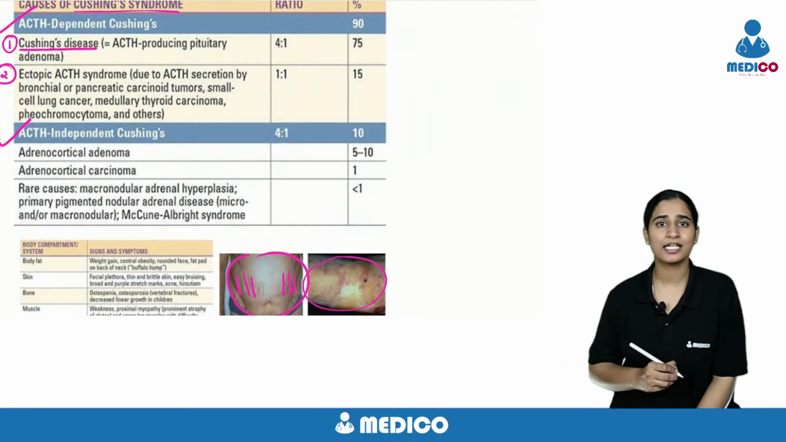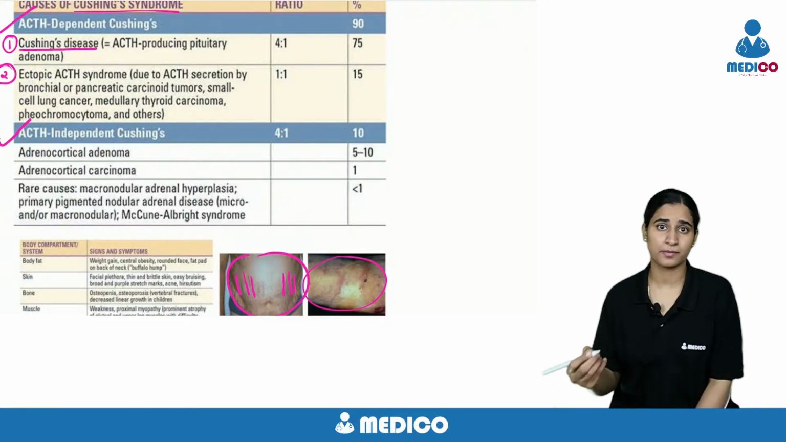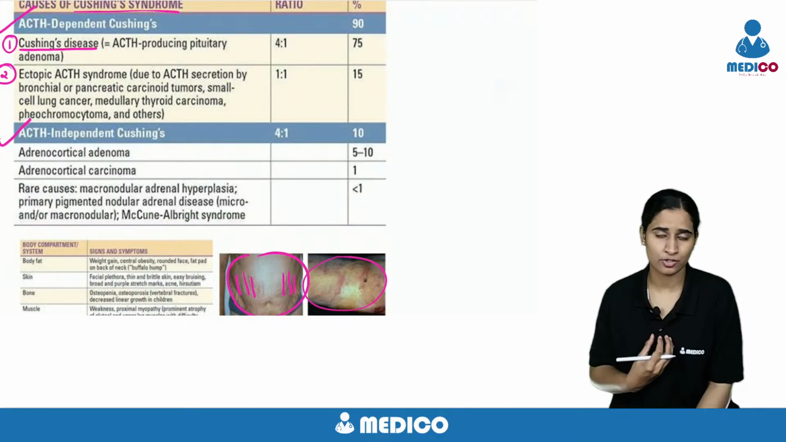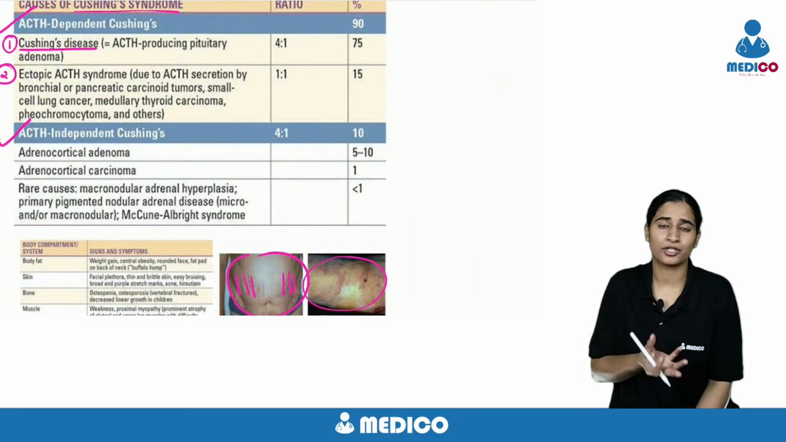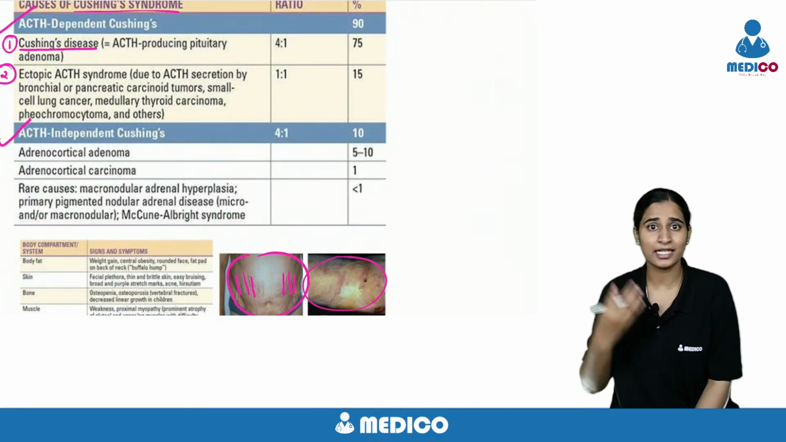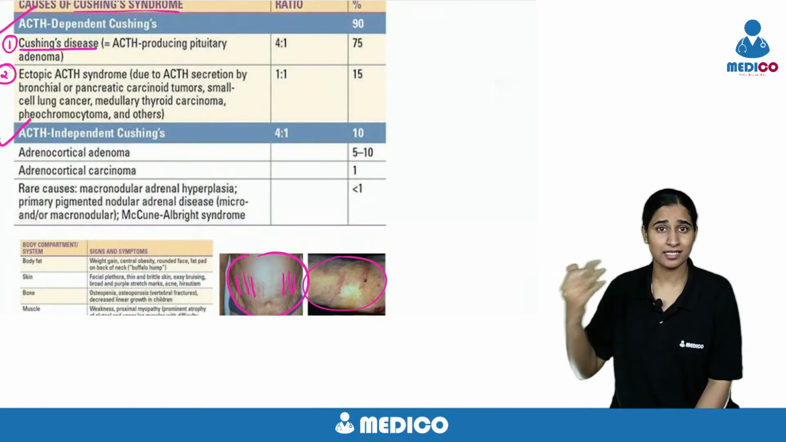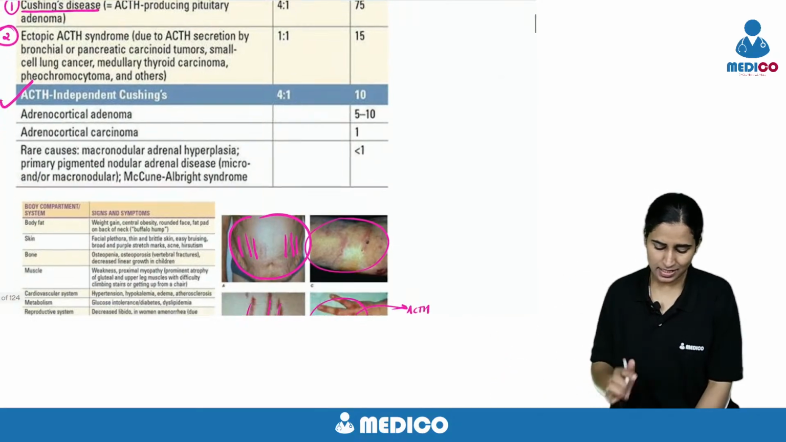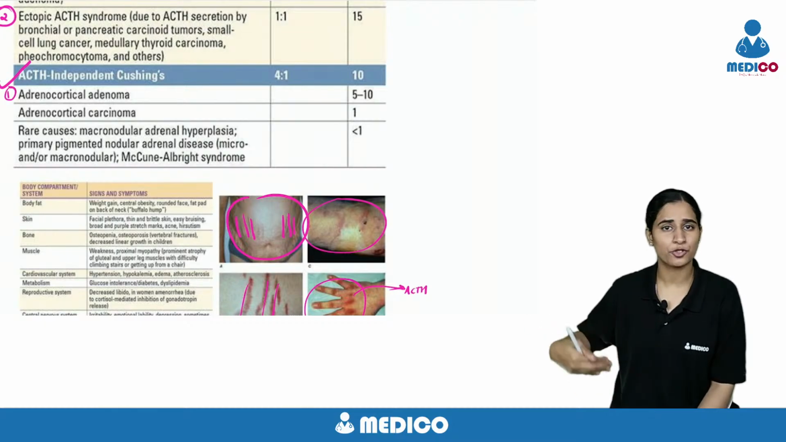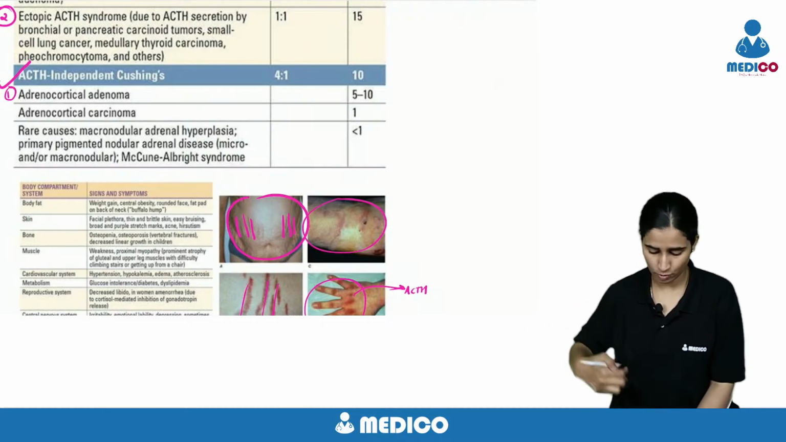Or the ACTH can be produced from a tumor, suppose a small cell carcinoma of lung, or suppose from a bronchial carcinoma that's releasing ACTH. Your ACTH not only comes from the pituitary, it can also come from some malignancy. That is ACTH dependent. ACTH independent is your adrenocortical adenoma, adrenocortical carcinoma.